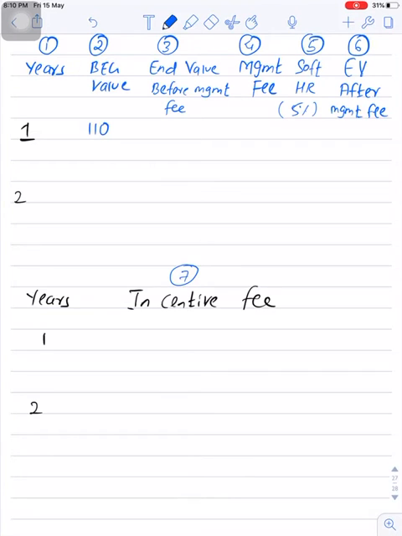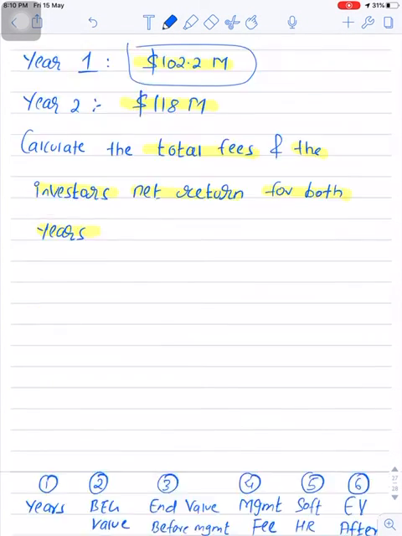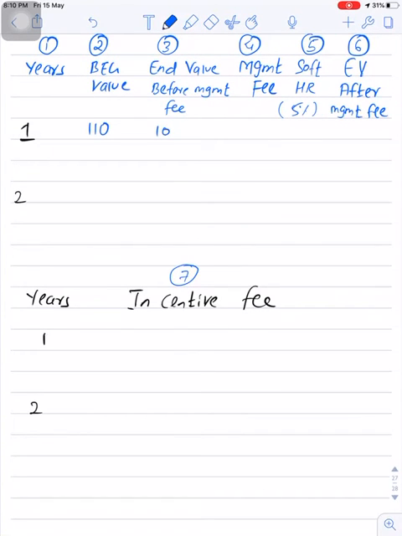So the beginning value was 110 and ending value of year 1 is 102.2 million. So this is the ending value before management fee. Management fee we have to calculate on beginning value.